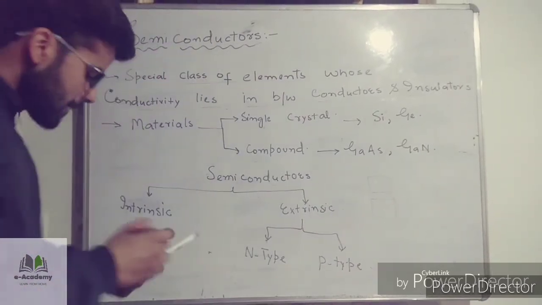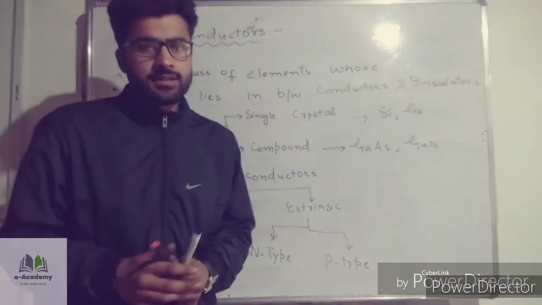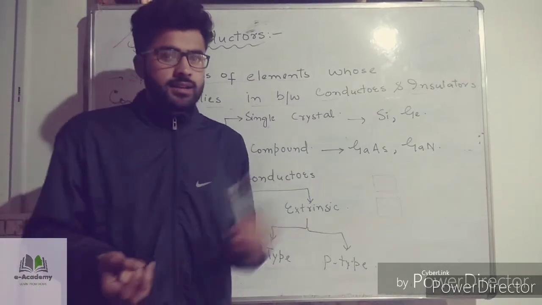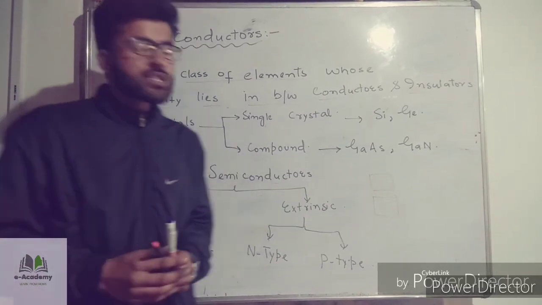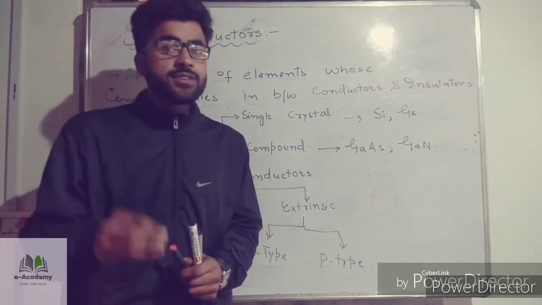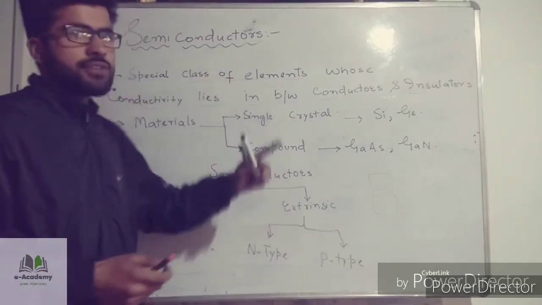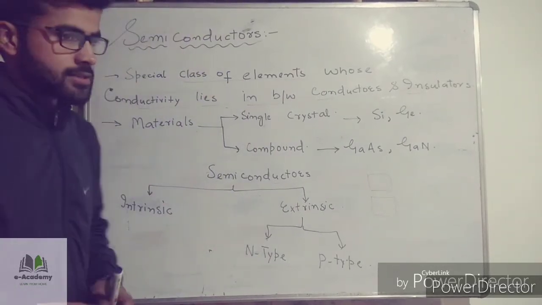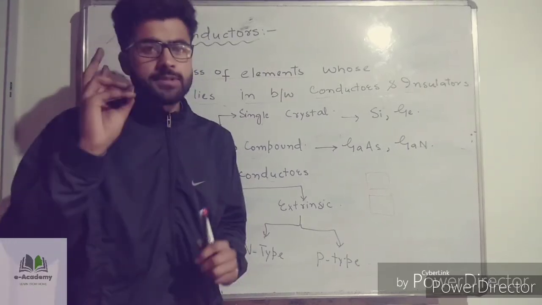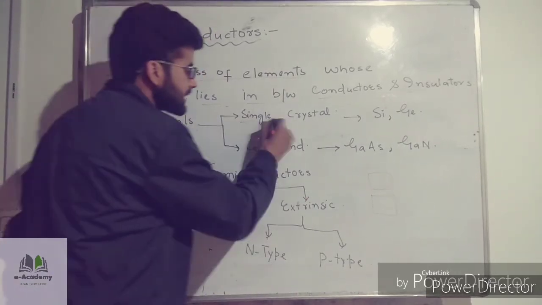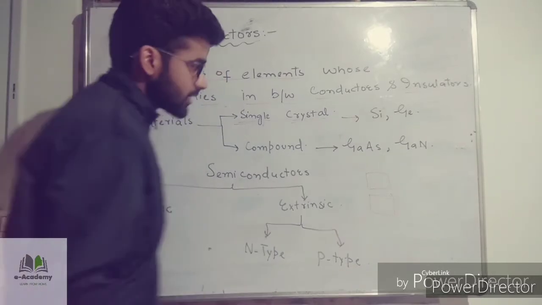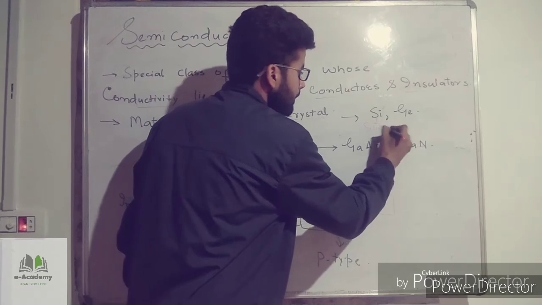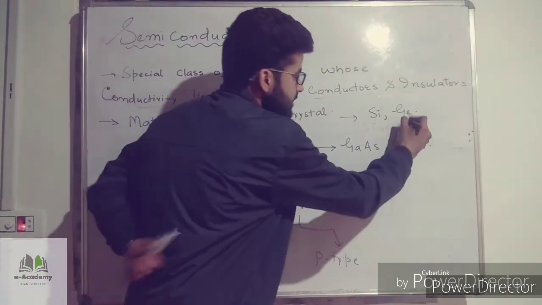Now, based on the material, there are different materials: we use some materials for conductors, like different metals, and some materials as insulators. Likewise, there are some special class of elements, as I already defined, which we can use as semiconductors, and those materials are of two types. If I use a single element, these are very important materials: first is silicon, and the second one is germanium.